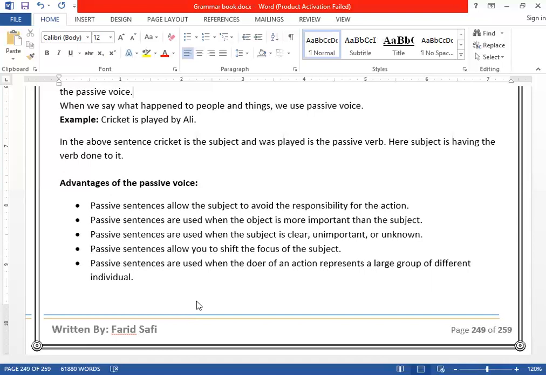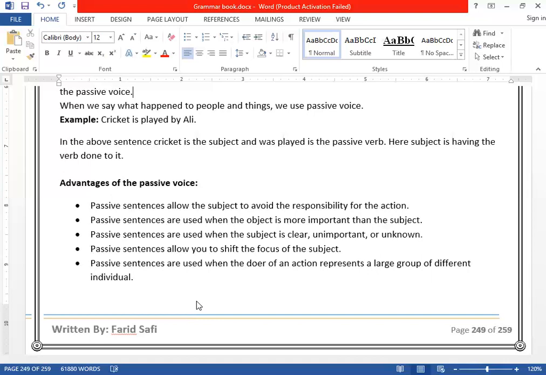Again, we avoid the subject because either the subject is not important, or unclear, or unknown, or you don't want to mention the subject. In that case, we use passives.